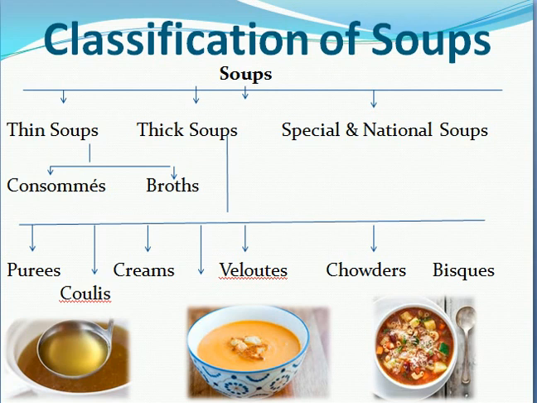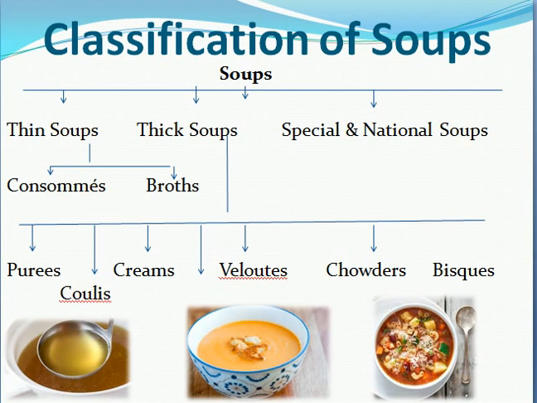Next, coming to the classification of soups. Here we have a basic classification of thin soups, thick soups, as well as special and international soups. First we will discuss thin soup. What is a thin soup? Thin soups are liquid consistency soups. The liquid will have all the flavor of meat, bones, vegetables, seafood or crustaceans. That is called thin soups.